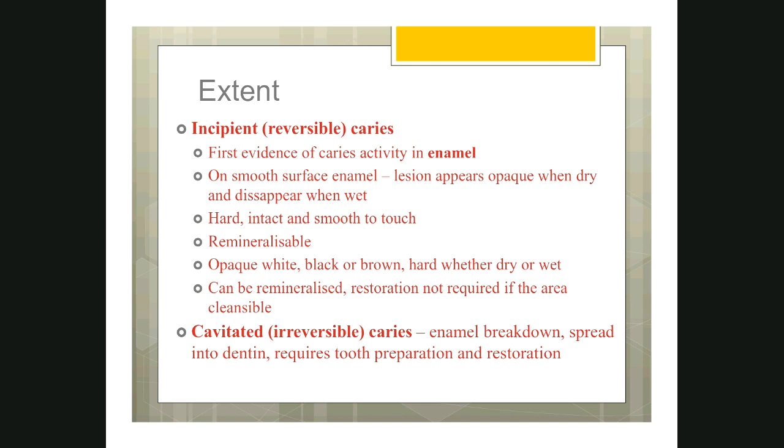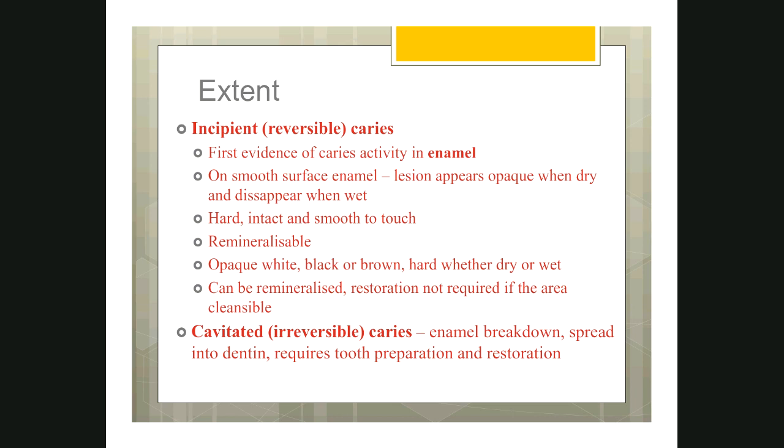Also, we call it reversible caries, as the name implies that incipient caries can be corrected, can be treated. Like you have any fever or any infection, you give a tablet to the patient, medicine to the patient, and you cure the patient. Something like that.